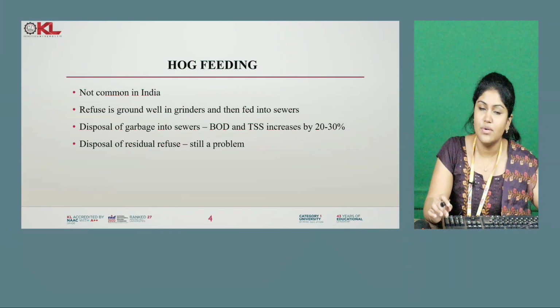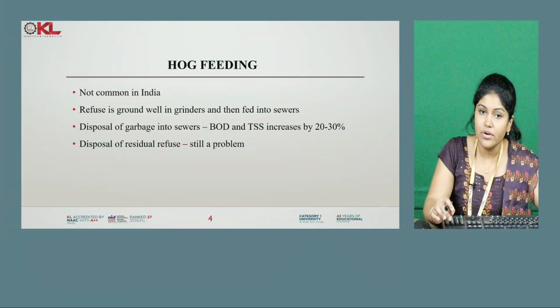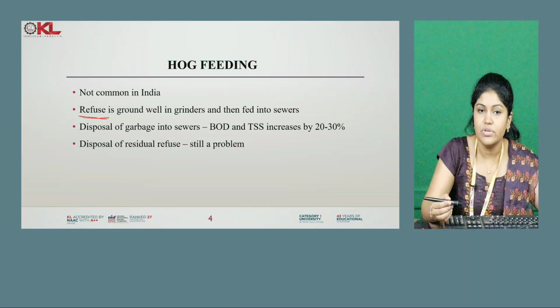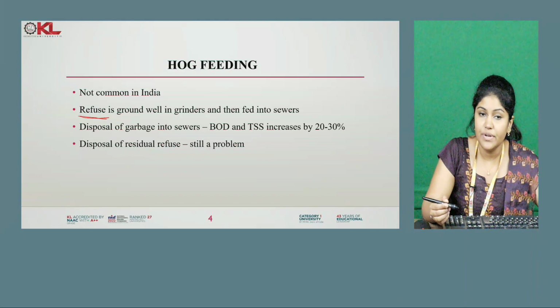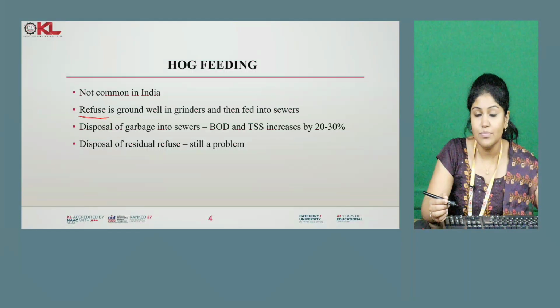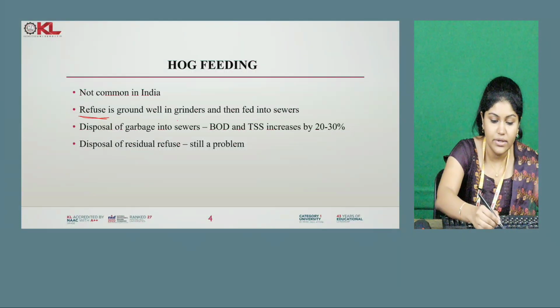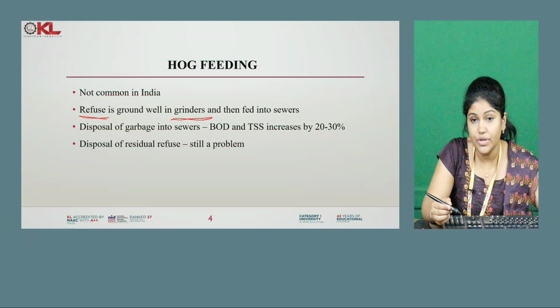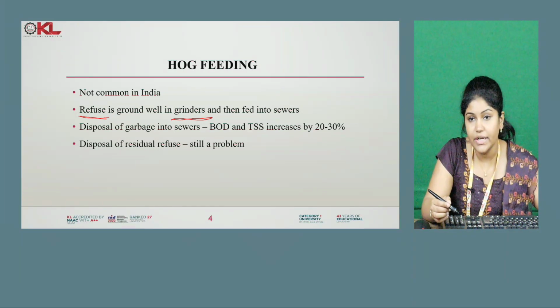The next method is hog feeding. Hog feeding is not common in India. Refuse is ground well in a grinder and then fed into sewers. In the first class I taught you about refuse, garbage, and the differences between them, and I explained the different types of waste. I hope you all remember that. So, we put this refuse in the grinder and make it very small in size, so that volume reduction is achieved and it is easy to feed into the sewers, and later we feed it into the sewers.